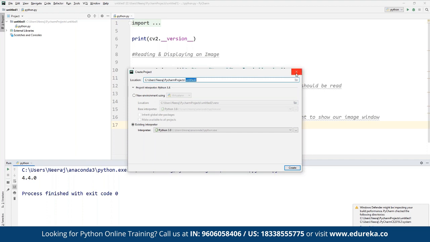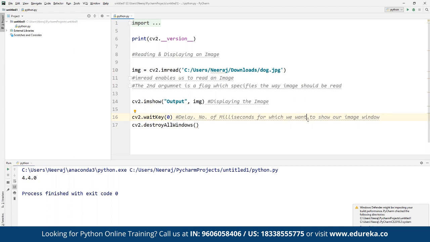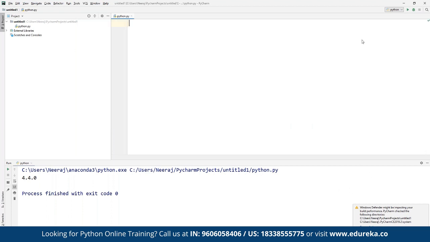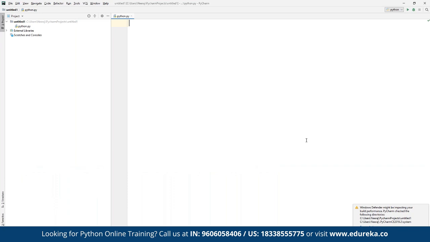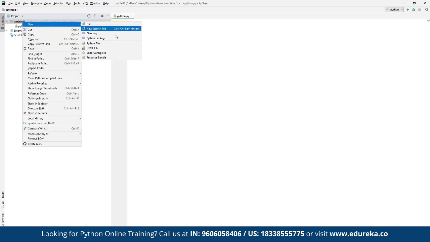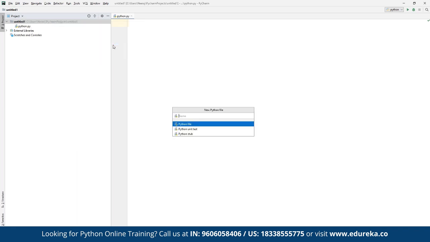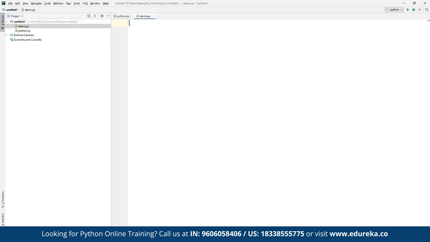So let's say we remove this current code. This is PyCharm, the default IDE that we have. We can see the entire folder structure, and here we can start typing the code. If you want to work on any file here, we can right click, click on new, and then click on the type of file. For example, we are going to create a file by the name of demo.py. To get started, we can simply define the Python code.